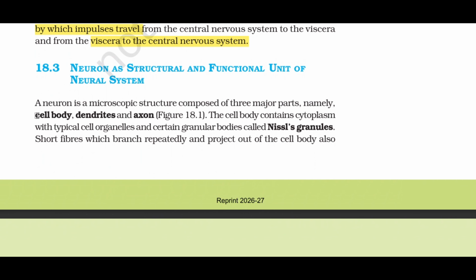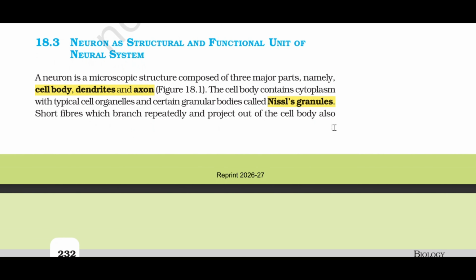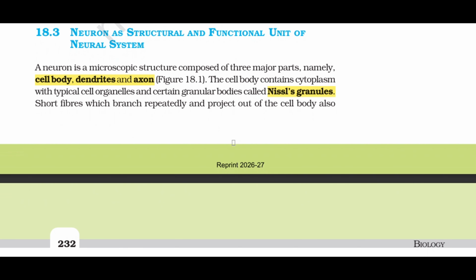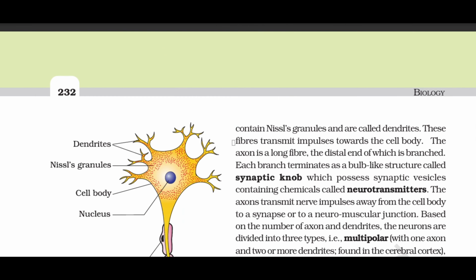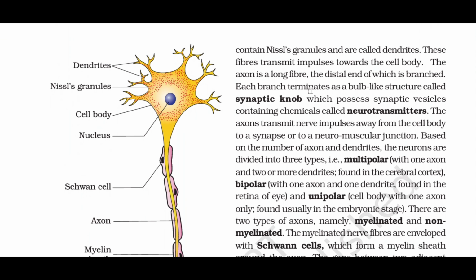Neuron as structural and functional unit of neural system. A neuron is a microscopic structure composed of three major parts, namely, cell body, dendrites, and axon, figure 18.1. The cell body contains cytoplasm with typical cell organelles and certain granular bodies called Nissl's granules. Short fibers which branch repeatedly and project out of the cell body also contain Nissl's granules and are called dendrites. These fibers transmit impulses towards the cell body.